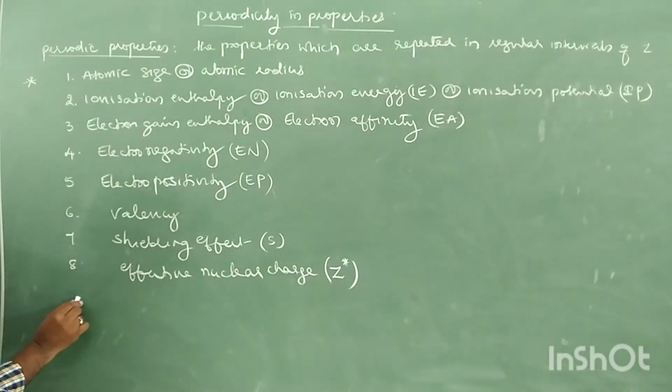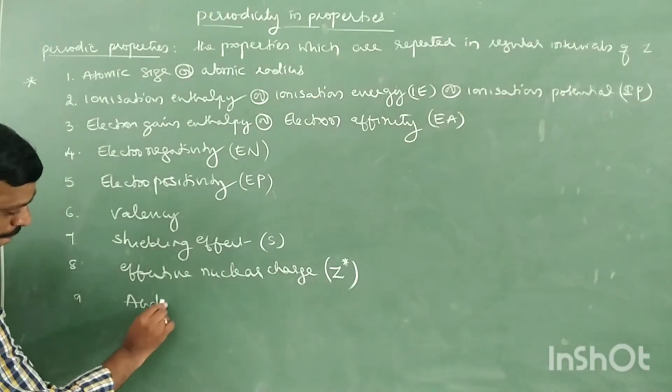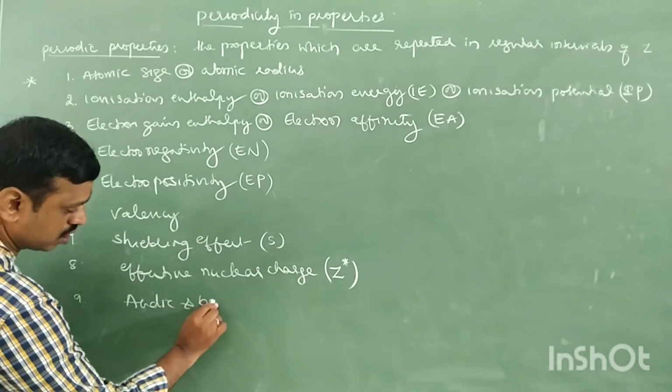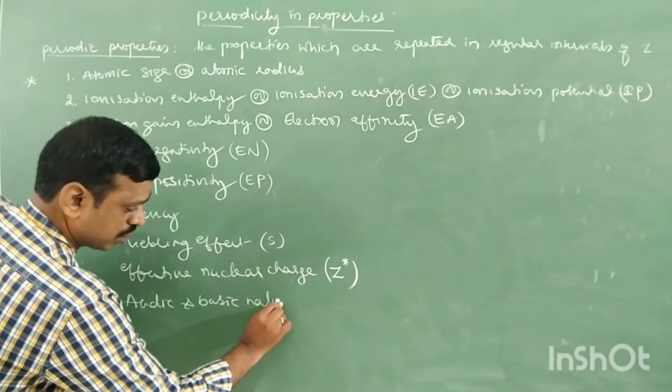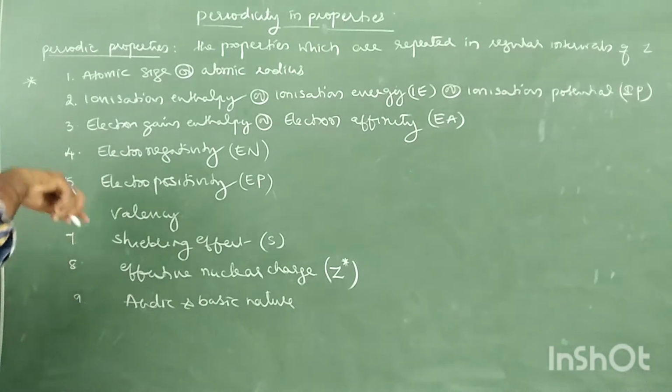Next, ninth one, even acidic and basic nature is also a periodic property which is repeated in regular intervals of atomic number. So these are the periodic properties we are going to study in detail.